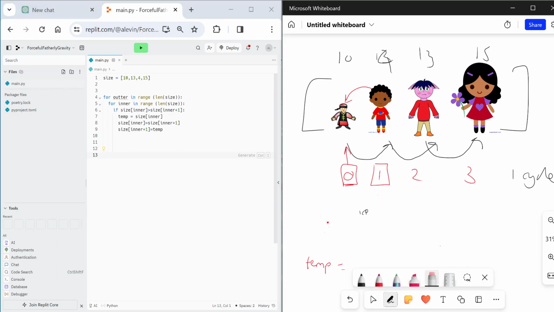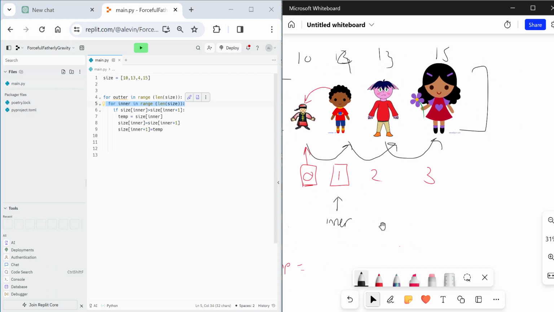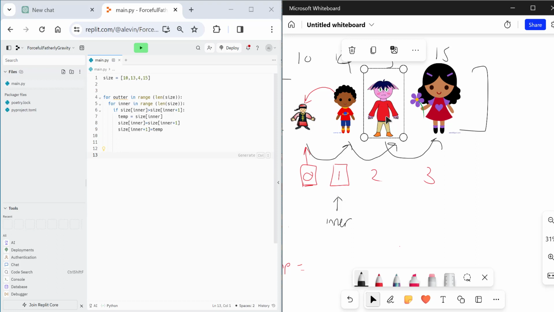Let me just clean this up a little bit more. So currently we're here, we're on position 0. Our inner in our for loop is on 0. We're going to check it against inner +1. When we've done that, we move inner and inner goes up by 1. So we're now going to check this person against Morgan.